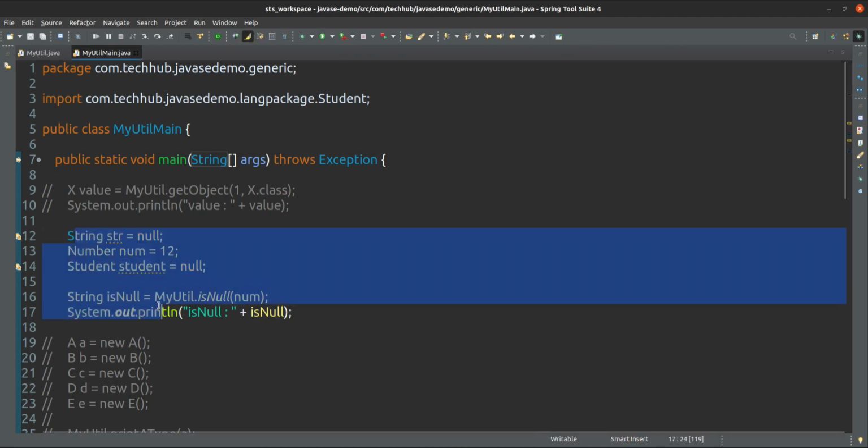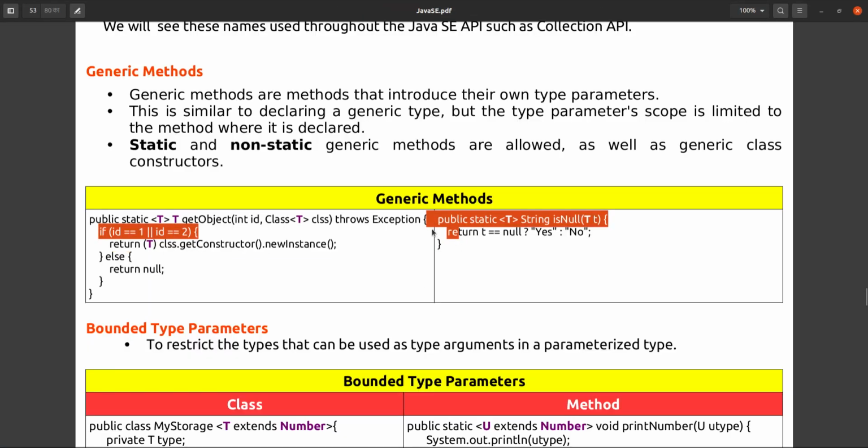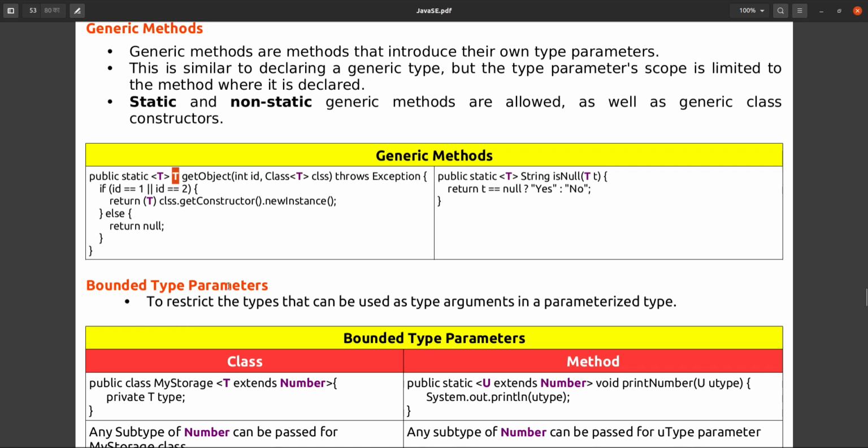Okay, so in this way you can define generics for methods, for return type or method parameter. This is for parameter, and this is for return type, and this is for parameter. This is for both. Here the type also we are specifying. If the class is again generic, then I am telling T only, and this is a type of generics, actually return type. Okay, bounded type parameters are also there. Suppose we can bound this limit. This is if it is a T, it stands for any type you can give.